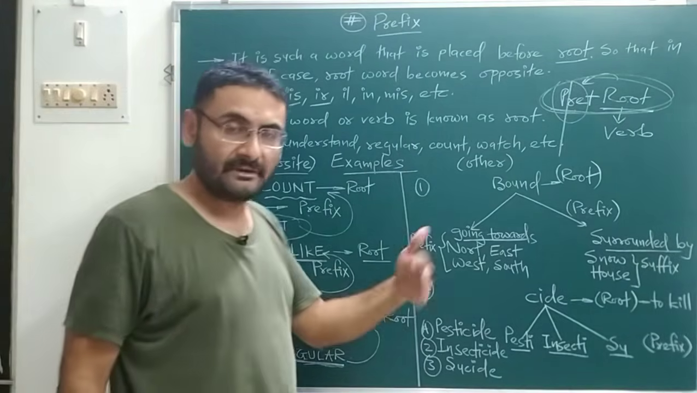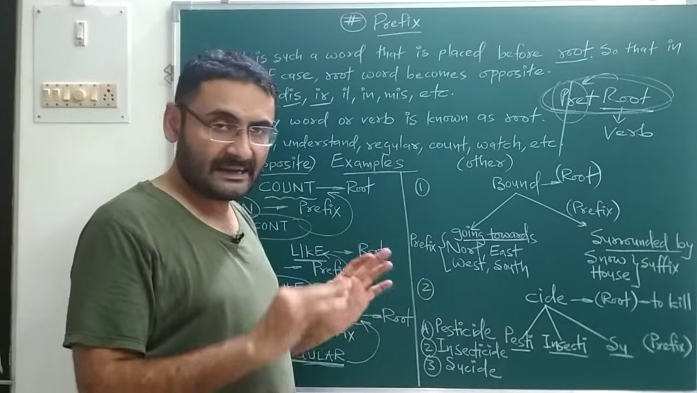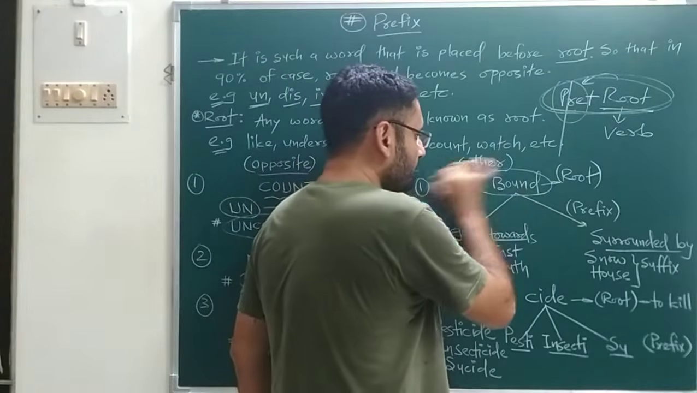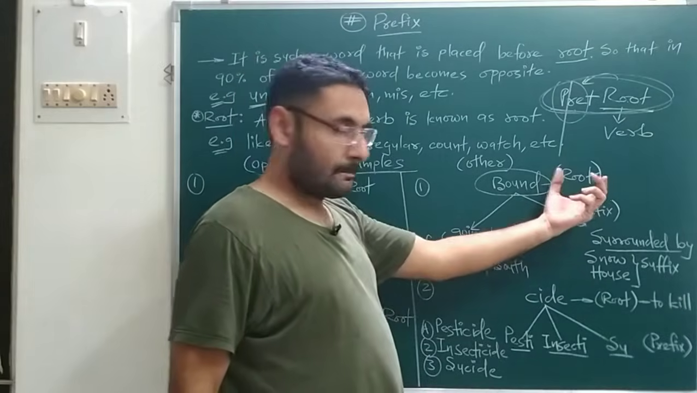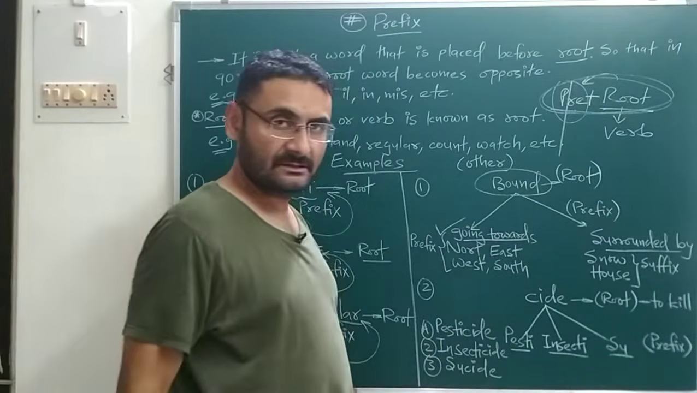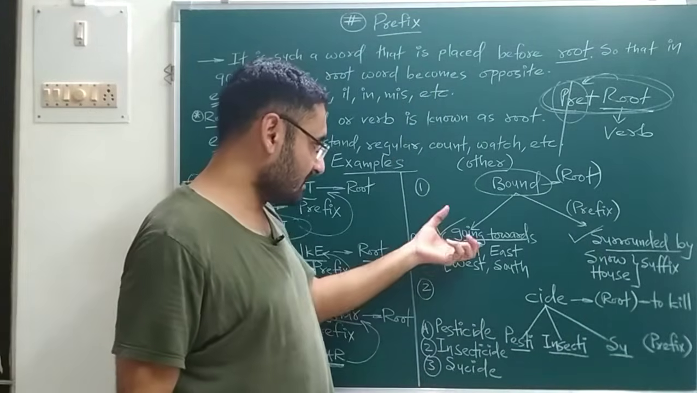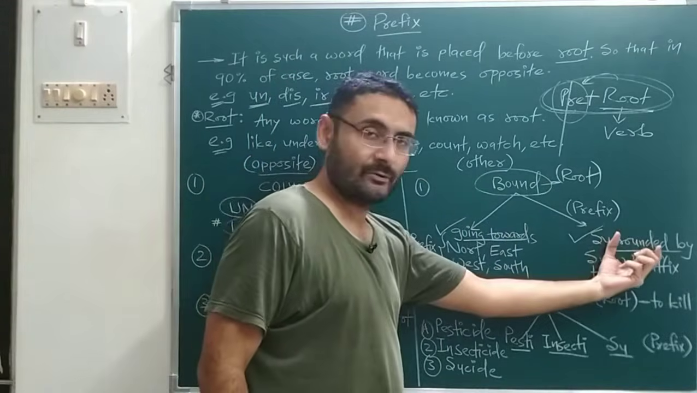Now we will see some different cases with prefix and root. Over here I have taken a root word, which is bound. Bound has two different meanings. The first meaning is going towards, and the other meaning is surrounded by. So the word is bound, and it has two meanings, going towards and surrounded by.